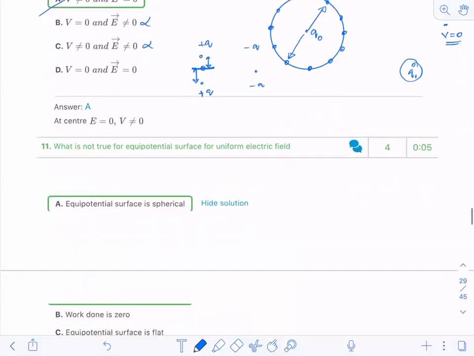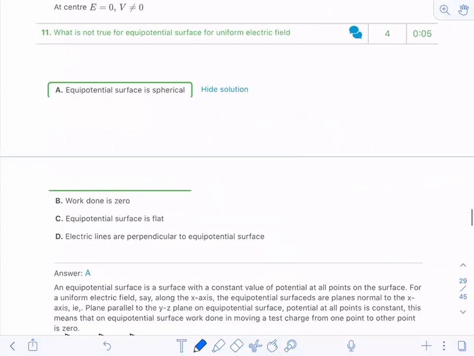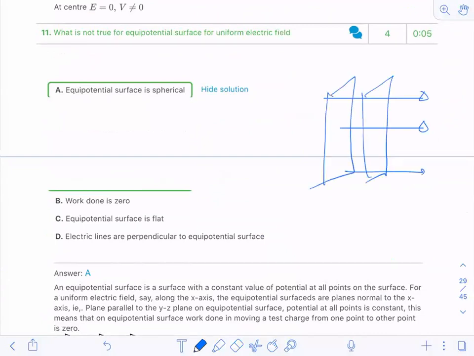Okay, fine. Now question number 11: which is not true for the equipotential surface for a uniform electric field. A uniform electric field can be of only one shape. This is the shape of a uniform electric field, and for it we always have equipotential surfaces drawn like this, surfaces which are perpendicular to the field.